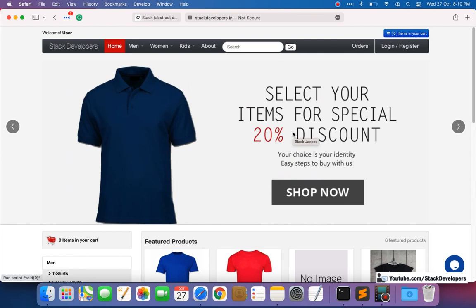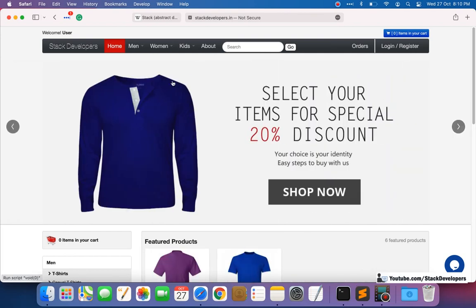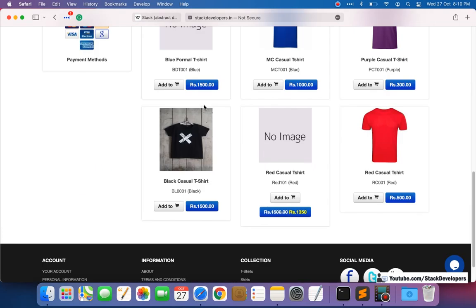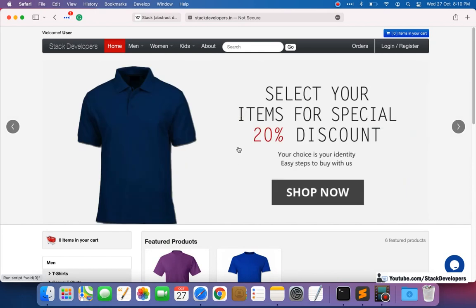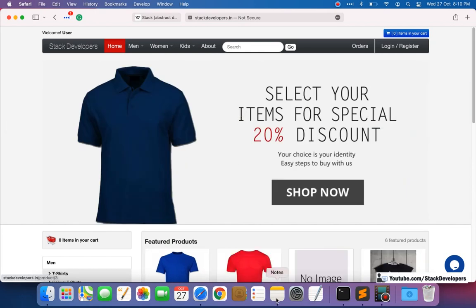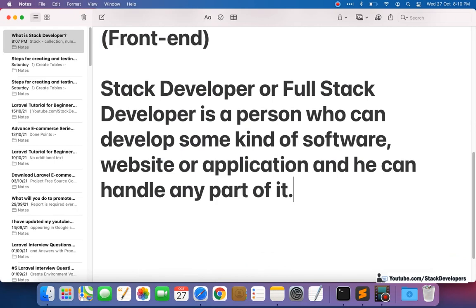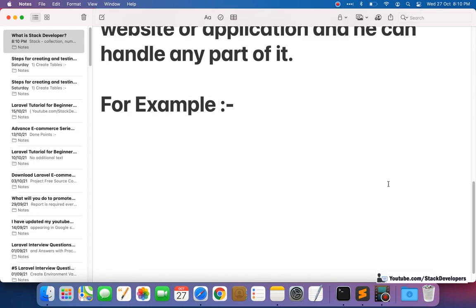Okay, so see, if only one person is involved and he also makes the design of the website, and after making the design he also develops the website and does the functionality of the website. Now I am going to make this clear to you. For example, take an e-commerce website.